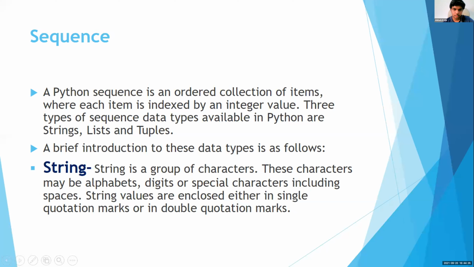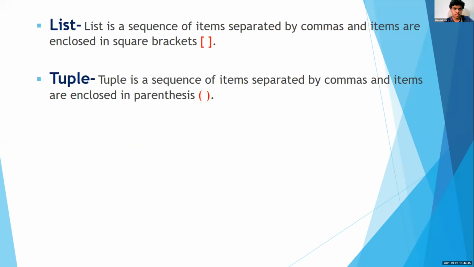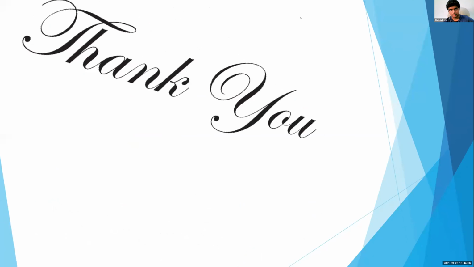String. A string is a group of characters. These characters may be alphabets, digits, or special characters including spaces. String values are enclosed either in single quotation marks or in double quotation marks. And the final two are list and tuple, and they are pretty much the same, but lists are enclosed in square brackets while tuples are enclosed in round brackets. Ma'am, that's it.